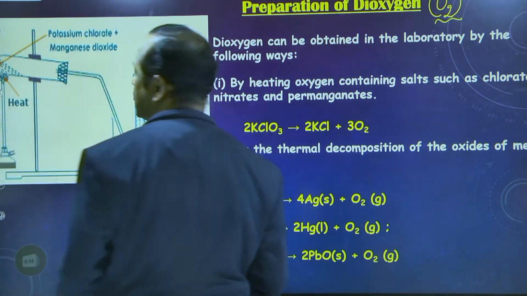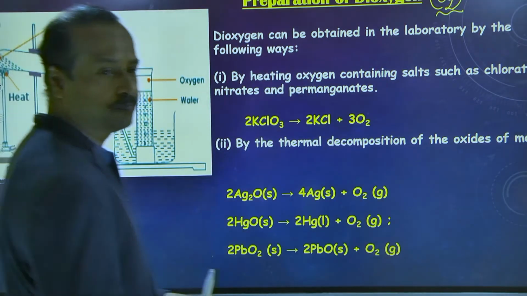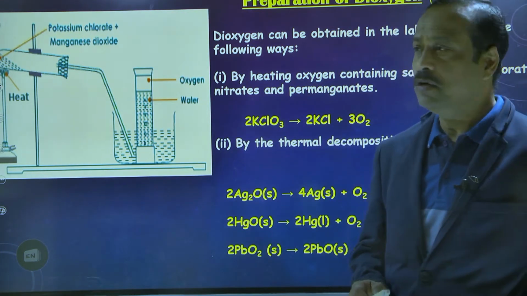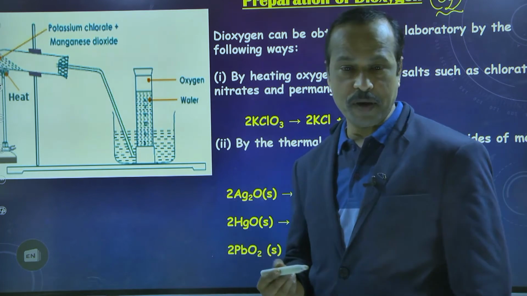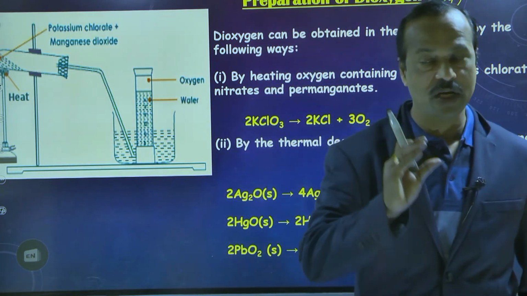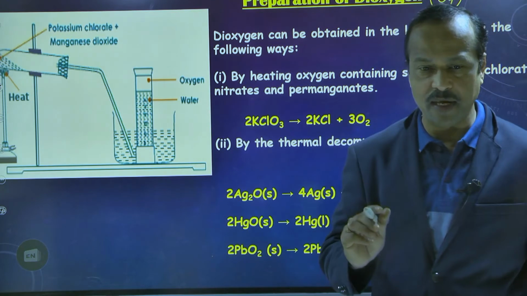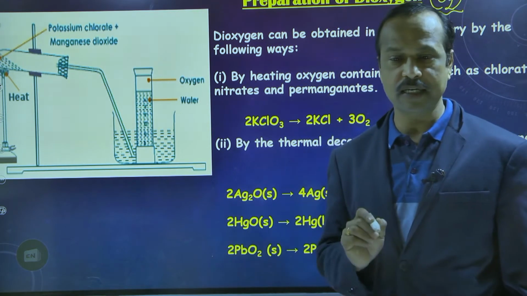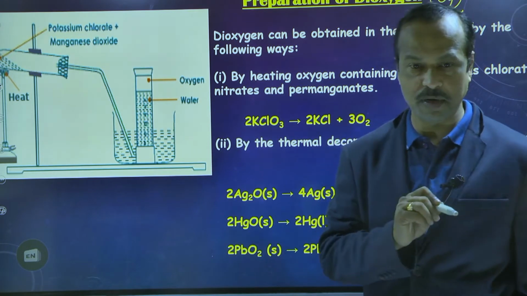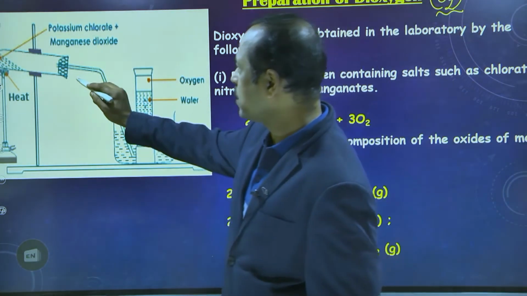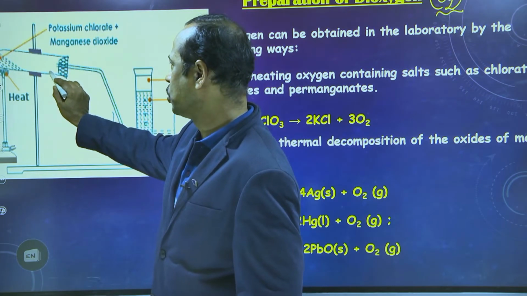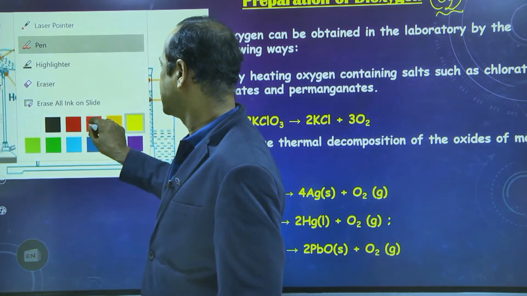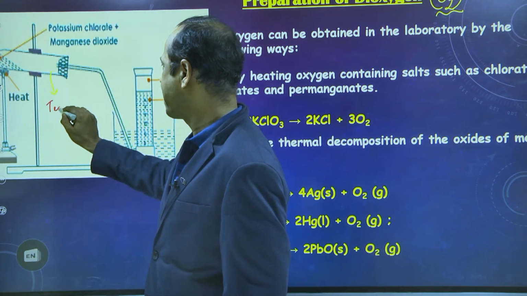If you see here in this diagram, this is how we prepare the oxygen in the laboratory. It is very simple. We can prepare it by using the salts which are available in the lab. I think in your schools also, if the school runs regularly, this will be an easy experiment, and generally teachers will show this experiment in the lab. So here we take one test tube.